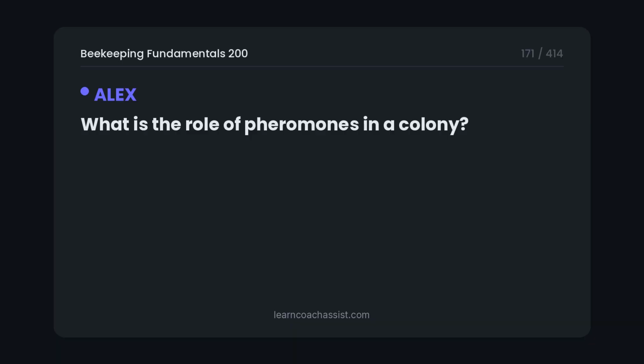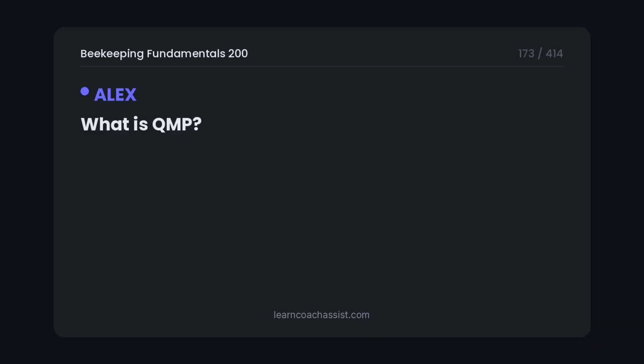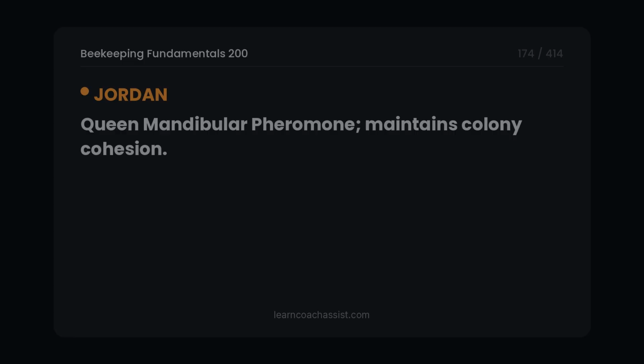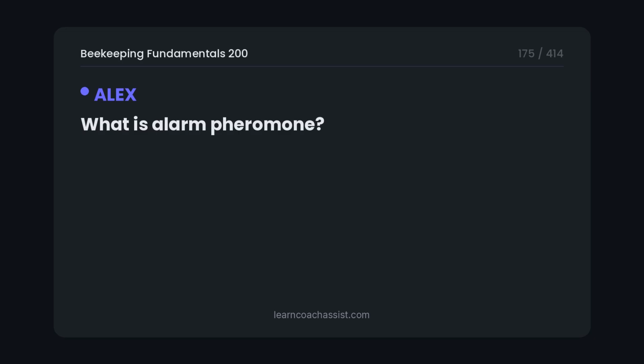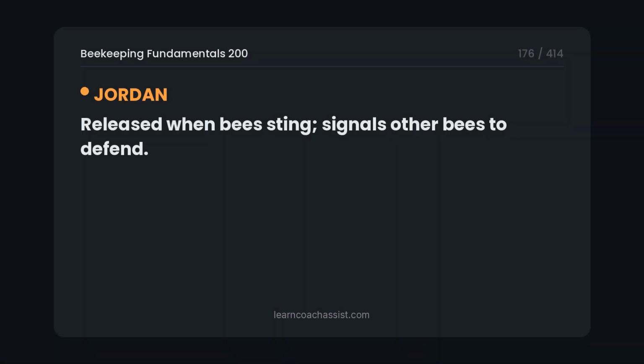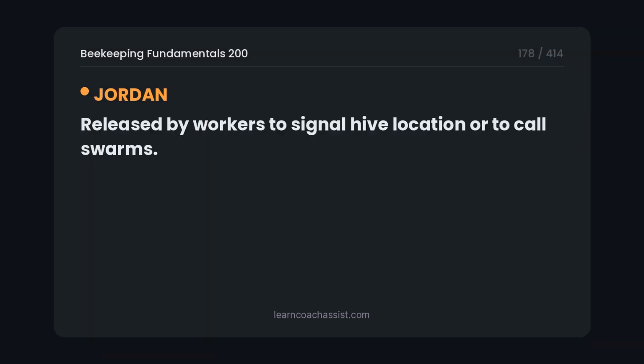What is the role of pheromones in a colony? Coordinate behavior, identify members, signal status and needs. What is QMP? Queen mandibular pheromone, maintains colony cohesion. What is alarm pheromone? Released when bees sting, signals other bees to defend. What is Nasonov pheromone? Released by workers to signal hive location or to call swarms.